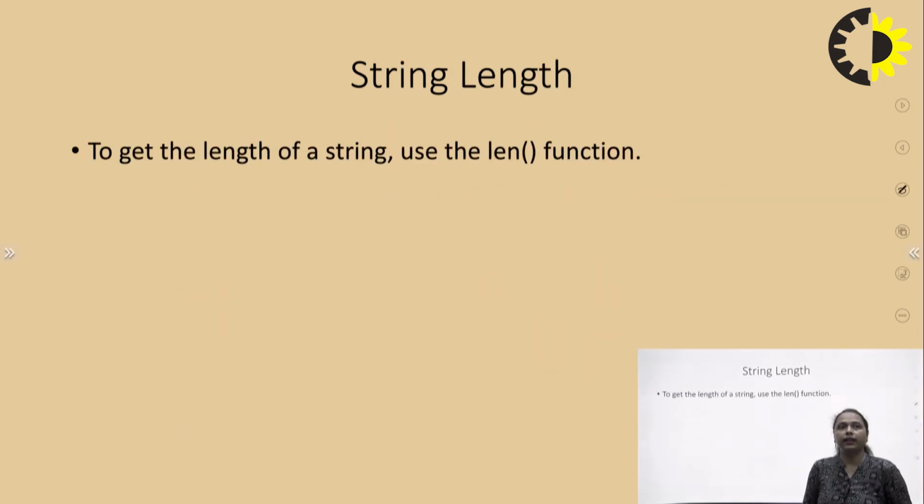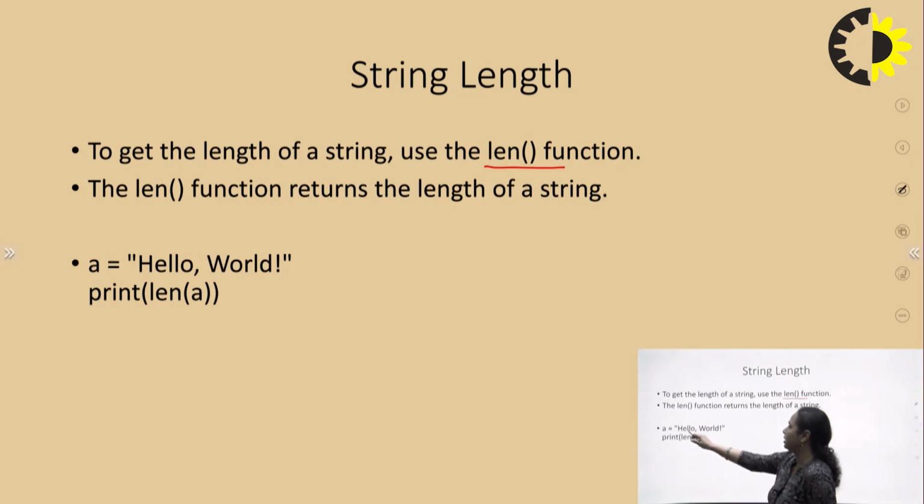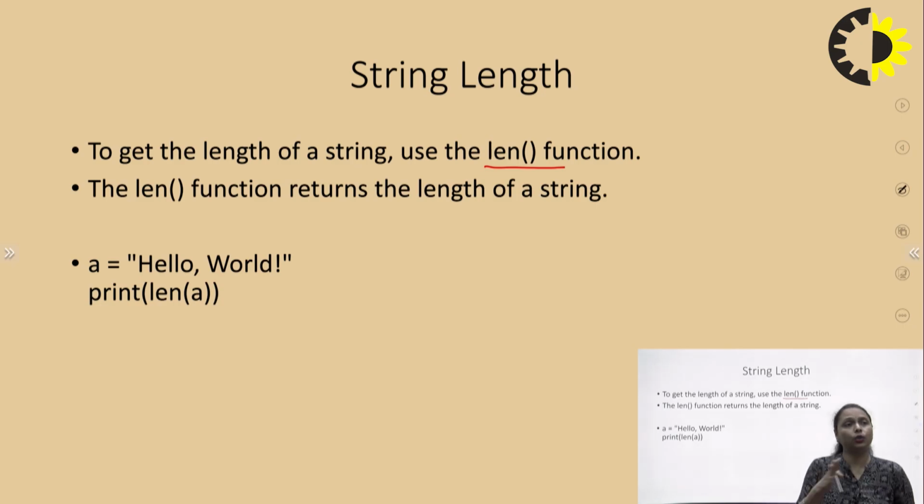Next, string length. To calculate the length of the string, there is a function len. Within this len function, simply write the variable name which is storing the input in the form of a string. It will print the length of the string. For example, I have written hello world here and print length A. So what will it print? It will print the total number of characters present within this string. So what is going to be the output?